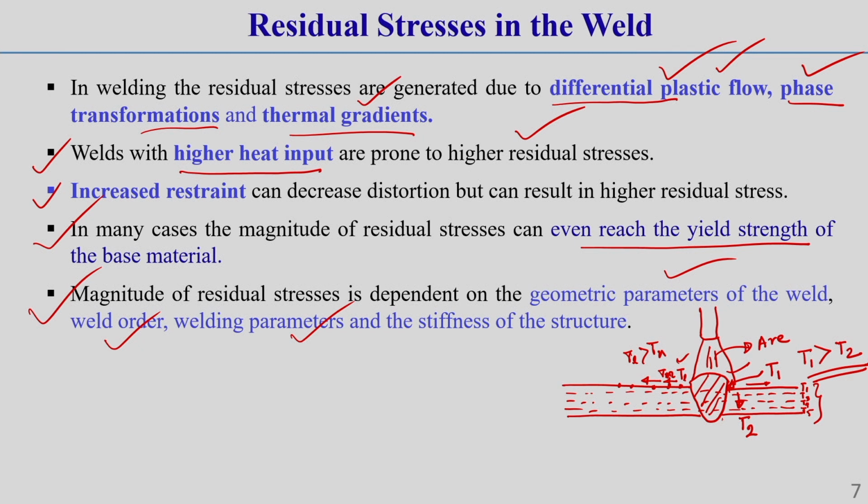So, this is another phenomenon, due to the temperature gradient, which I have already told you. Temperature gradient means through the thickness as well as through the width there will be a varying temperature distribution. So, what is temperature gradient? Change of temperature divided by change of length, that is very well known to you. So, due to this there will be varying expansion and contraction phenomena, correct. Due to this, residual stress can develop.